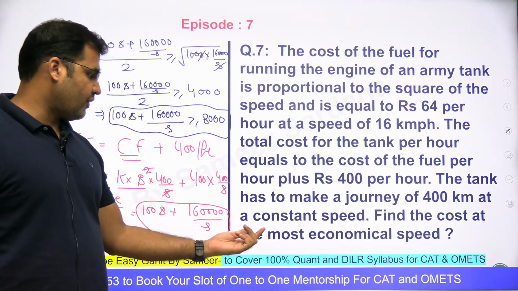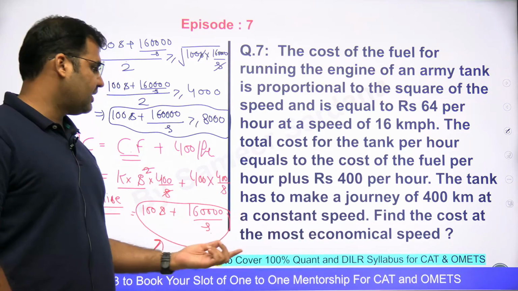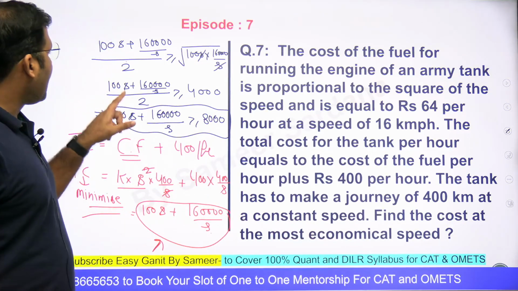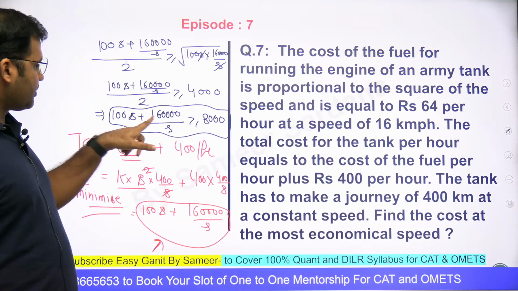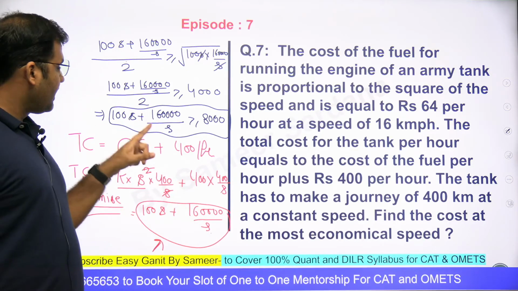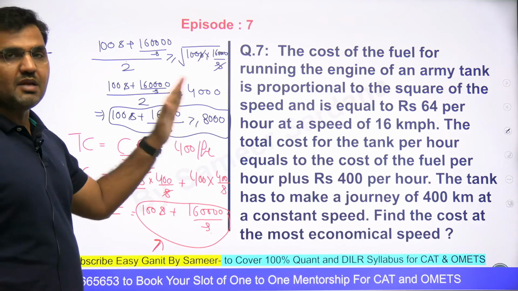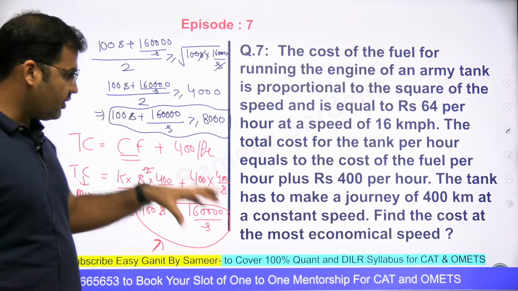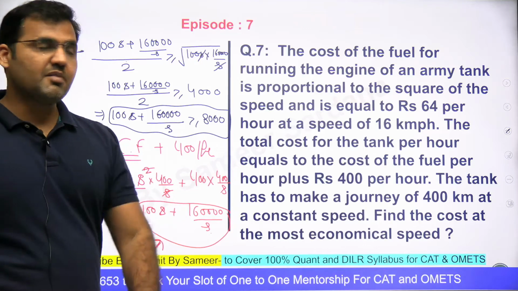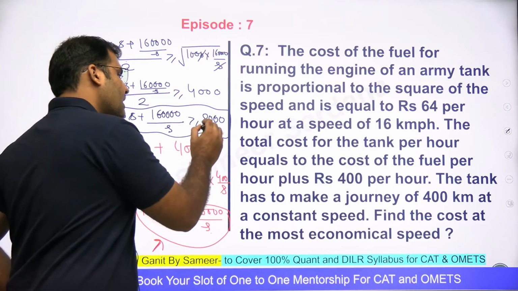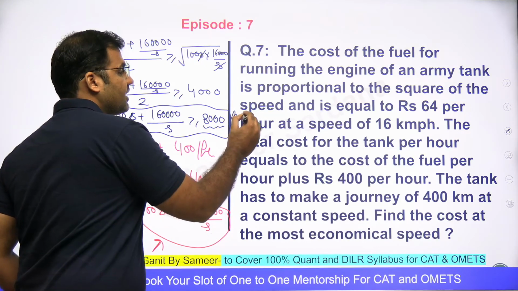Because I'm supposed to find out the cost of the most economical speed. That means I need to minimize the cost. And this is my fuel cost total, right? As you can see here. And this total fuel cost is greater than or equal to 8,000. So the minimum possible cost at the most economical speed, you'll be having the minimum cost, and that minimum cost will be 8,000. This is the correct answer to the question.